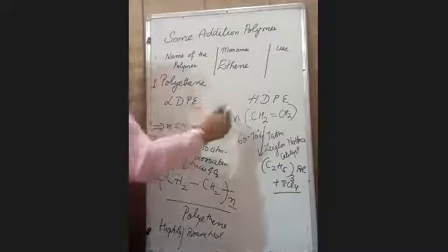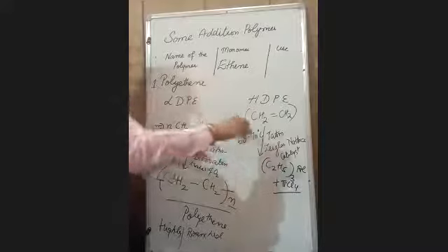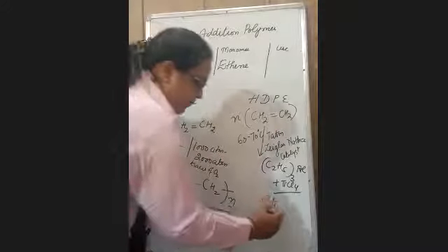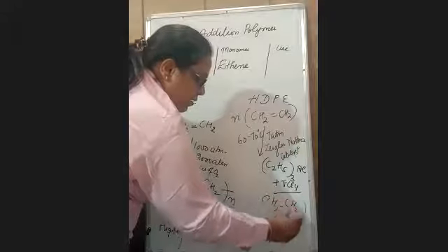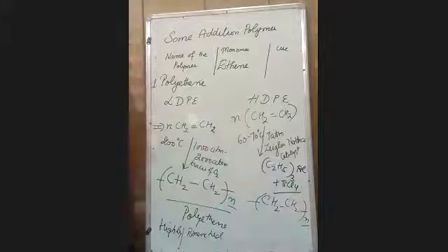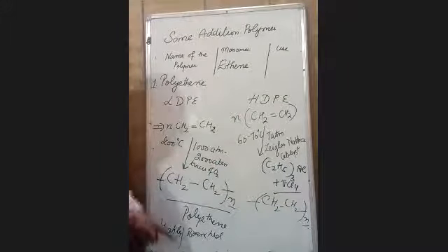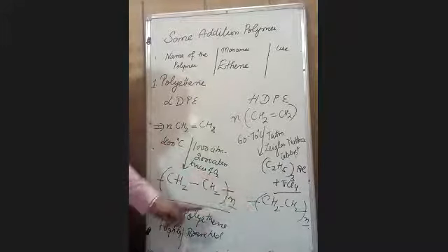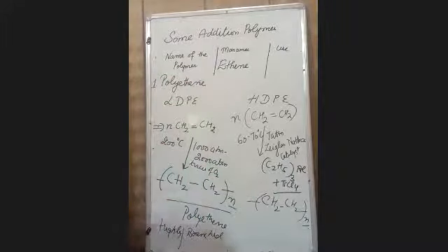Whenever we take these conditions in the reaction mixture, then we will obtain high density polyethylene. It is a linear molecule, so its melting and boiling point is sharp or high. For low density polythene it is not so high because it is a highly branched structure.